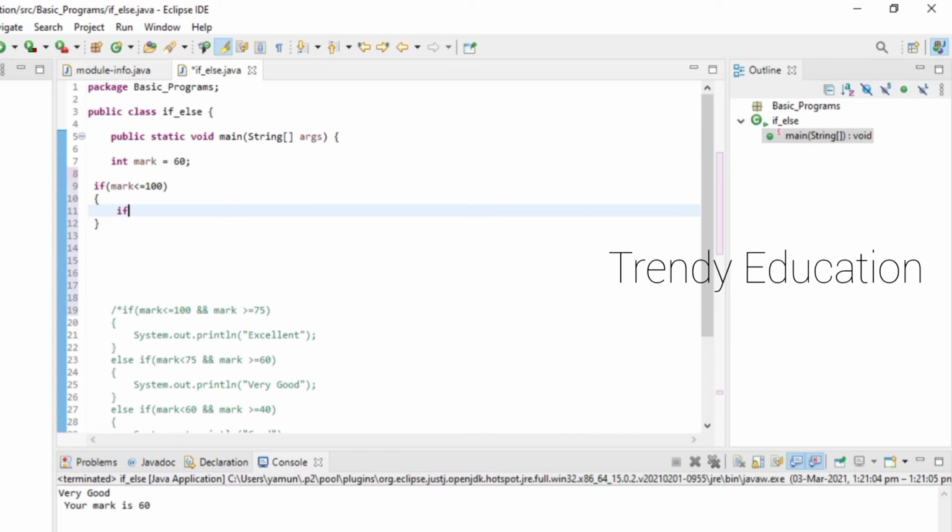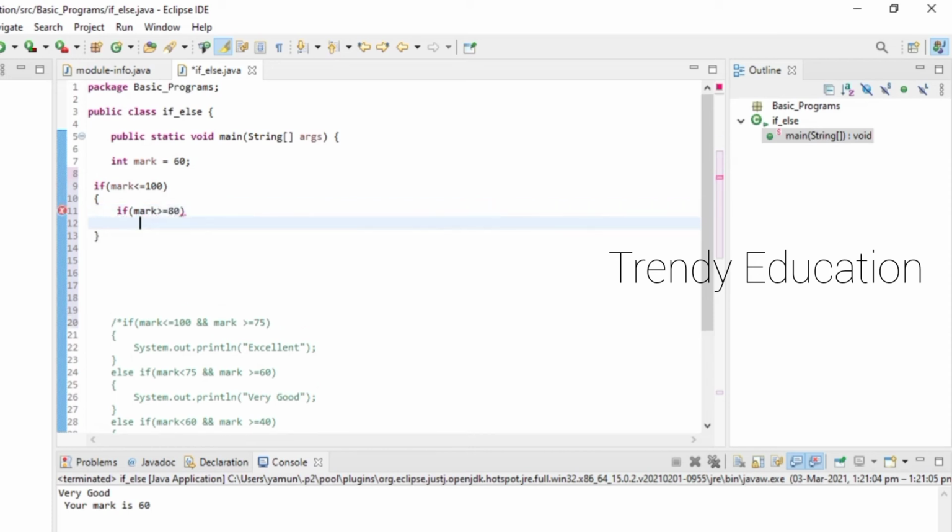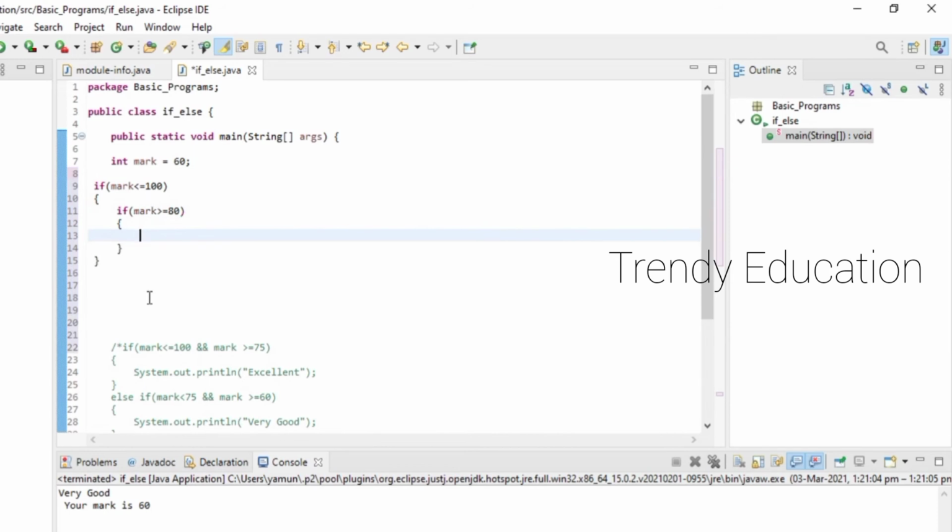Again I'm going to create an if statement: mark greater than or equal to 80. I'm going to print this statement, excellent. Control C, control V. I'm going to change it to 75 because we gave it as 75.